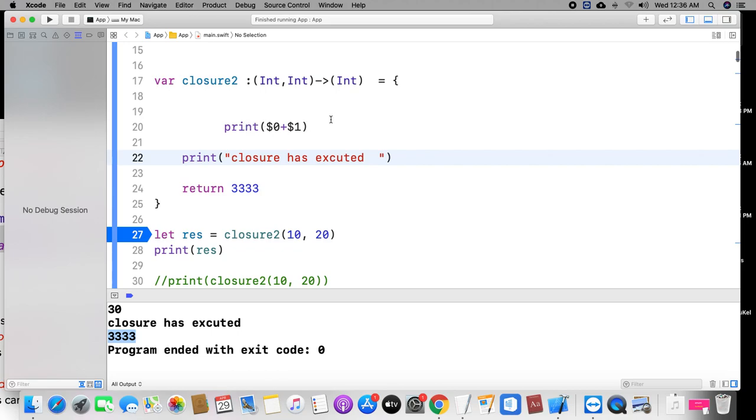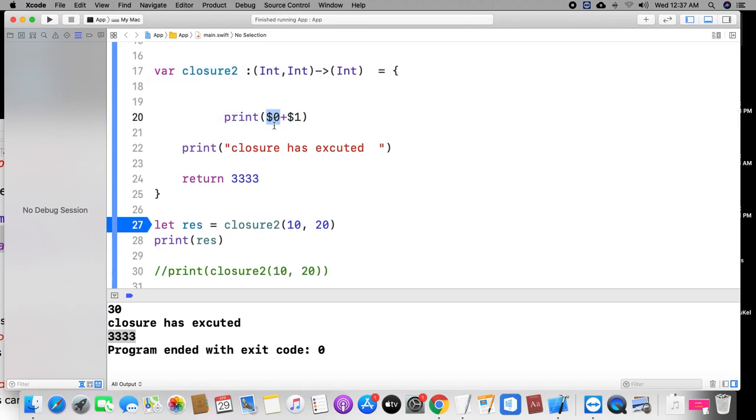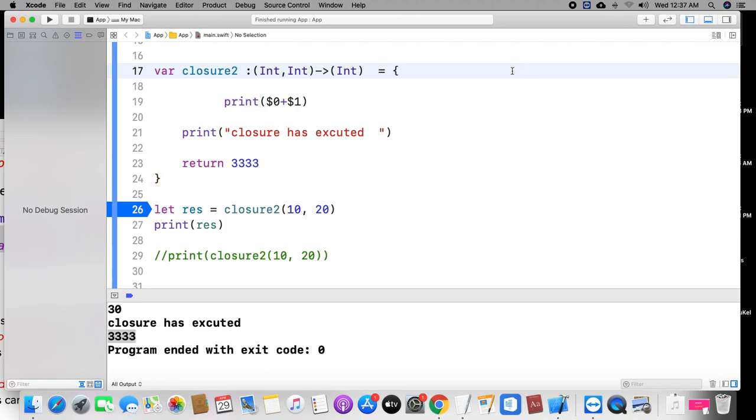What I am trying to tell you is I removed the parameter names, the return type and the in keyword also. Why? Because if you use $0, it represents the first position. If you take $1, it represents the second position. You can avoid all this stuff, parameter names, return type and the in keyword also. Very important concept: $0 and $1. It represents the first position. It represents the second position. You can use it like this also.